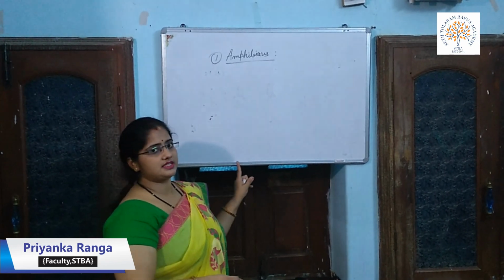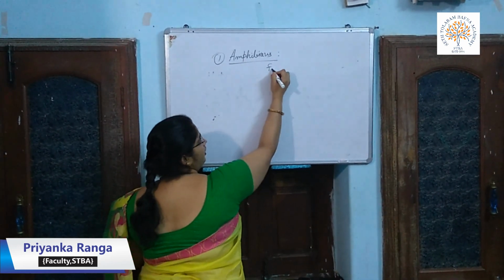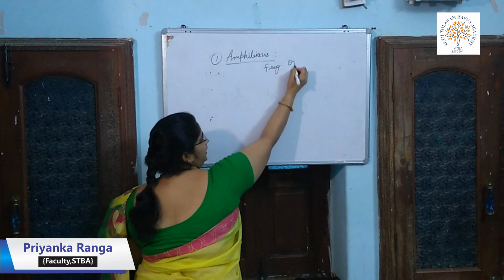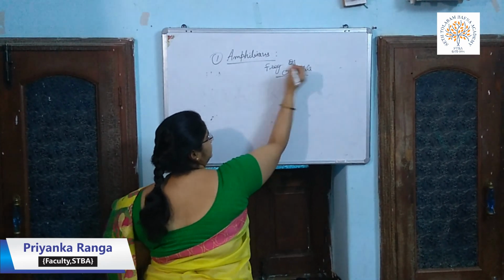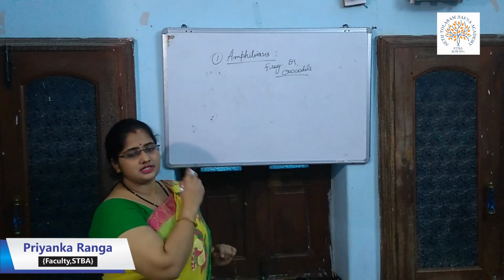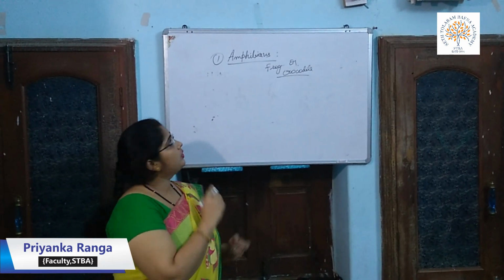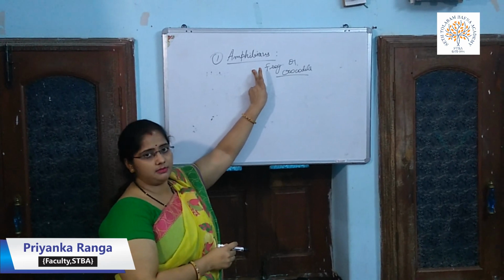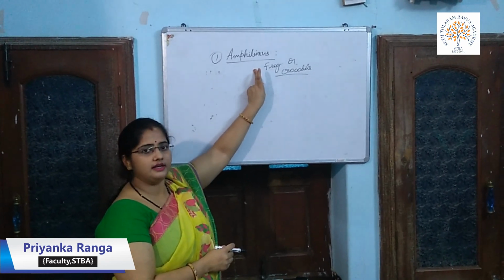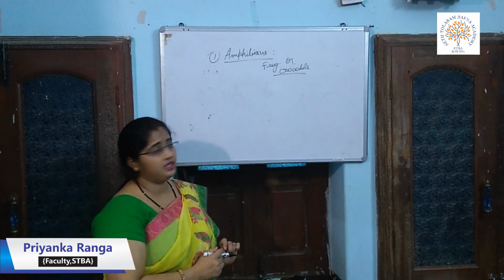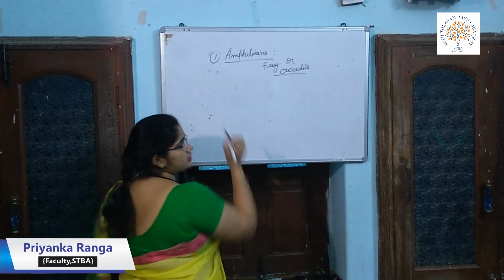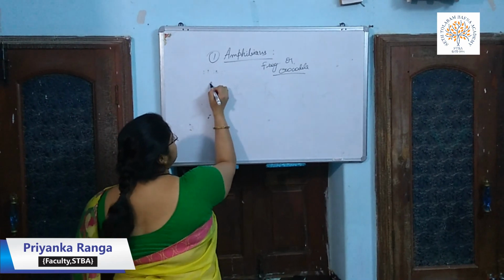Examples of amphibians are a frog or a crocodile. You have also learned this term in your previous class. So amphibians are those animals which live both on land as well as in water. Example, frogs and crocodiles.